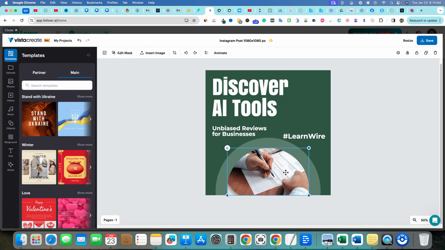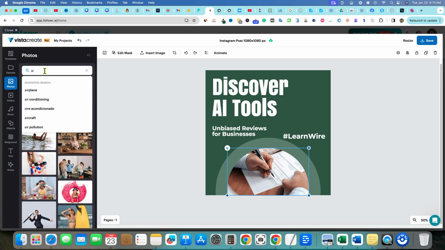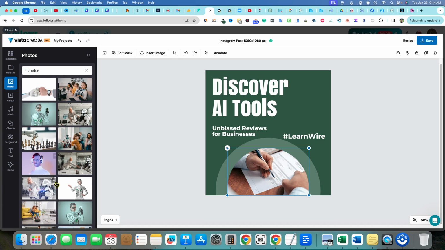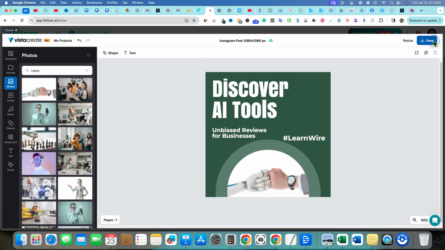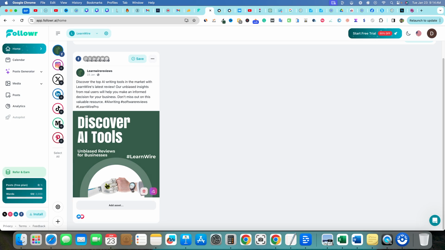And maybe we want to change the image out. Maybe we would come over here to photos. Let's see what they have inside of here. Let's just say AI robot, maybe. Nothing in there. So yeah, this part right here isn't going to be as robust as Canva, but we can go over here and just change that image out. I think that looks better. And then we would just push save. So you can make some basic changes in here, and when you push save, it's going to automatically change it inside of here.